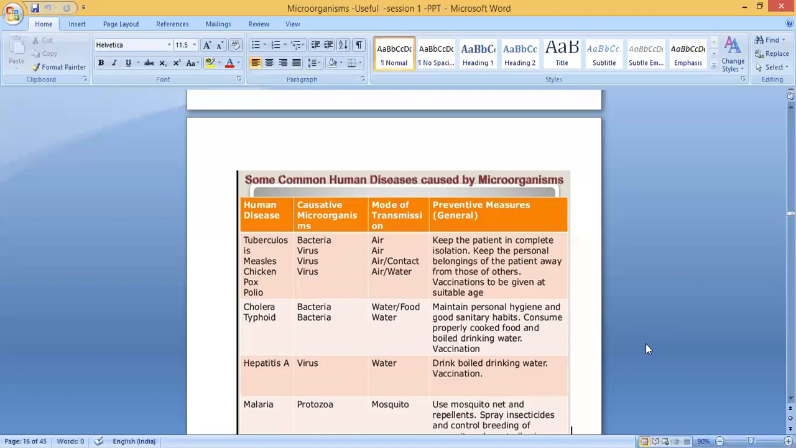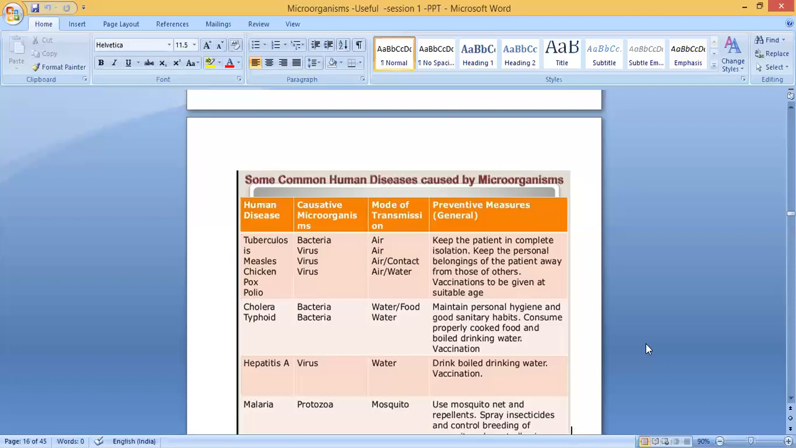Then vaccination. Hepatitis A is caused by a virus. Mode of transmission is through water. Preventive measures are to drink boiled water and vaccination. Hepatitis is a viral disease spreading through water. So always drink boiled drinking water. You should boil the water and drink, and you can also take vaccination for that.